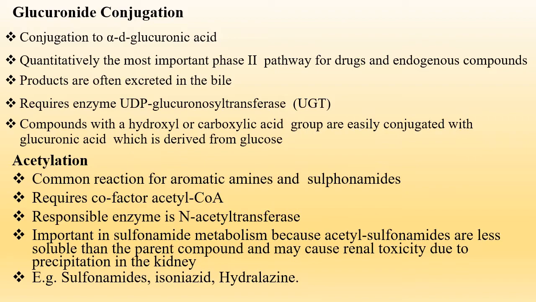Now comes acetylation. This is a combination for aromatic amines and sulfonamides. It requires the cofactor known as acetyl coenzyme A. The responsible enzyme is N-acetyl transferase. It is important in sulfonamide metabolism because acetyl sulfonamides are less soluble than the parent compound and may cause renal toxicity due to precipitation in the kidney. Acetylation basically occurs with sulfonamides, isoniazid, and hydralazine.